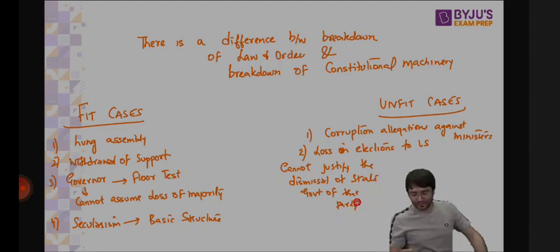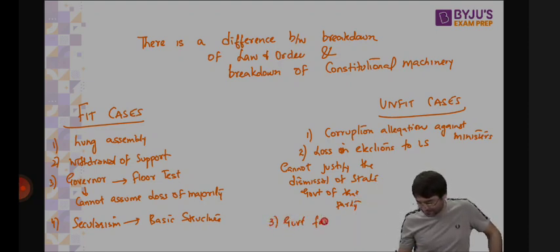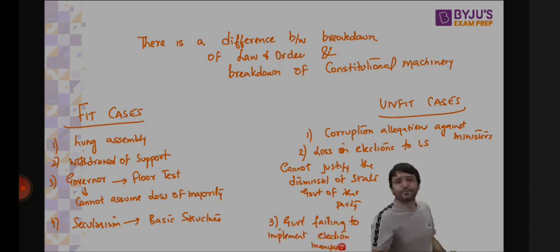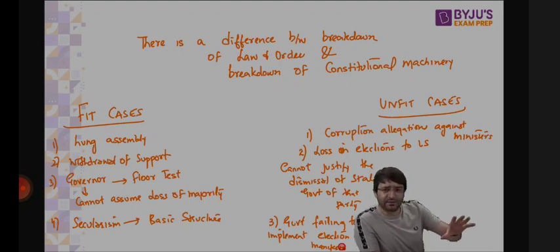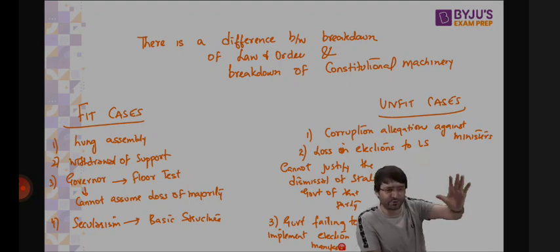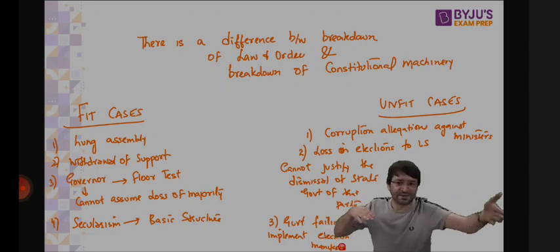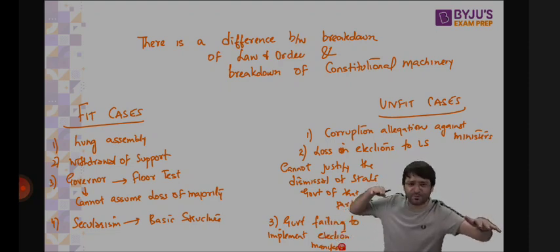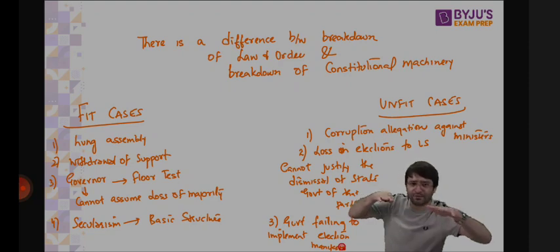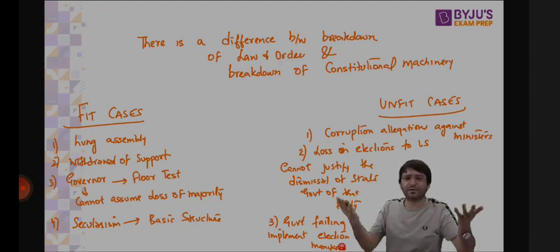Government failing to implement its election manifesto. Previously, it used to happen that a political party promised the sun, stars, and the moon to the people. The ruling party at the center was unable to match that offer. This political party wins the election. But now the central government is waiting. You promised them the sun, moon, and the stars, give them. Not able to give, breakdown of constitutional machinery. Government is dismissed. Why? Because there is breakdown of constitutional machinery. This government has failed to meet its election manifesto, the promises that it made to the people. The court said, no, this is not the fit case of President's rule.